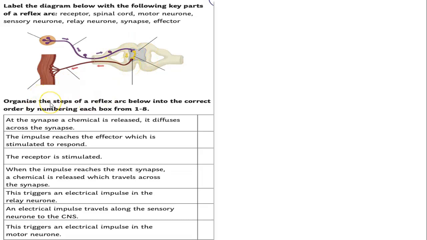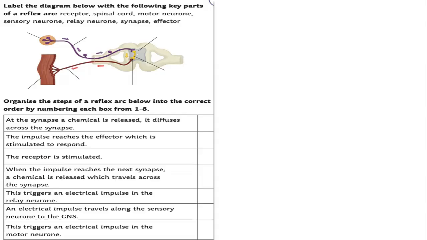So now let's organize the steps of the reflex arc below into the correct order by numbers from 1 to 8. So here he's asking you about both the traveling of the nerve impulse and also the reflex arc. Please, if he's asking about only one of them, do not confuse them with each other. Remember, the reflex arc is how the reflex action happens, while the nerve impulse transmission is the process that includes the synaptic gap, the postsynaptic neuron, and the presynaptic neuron.